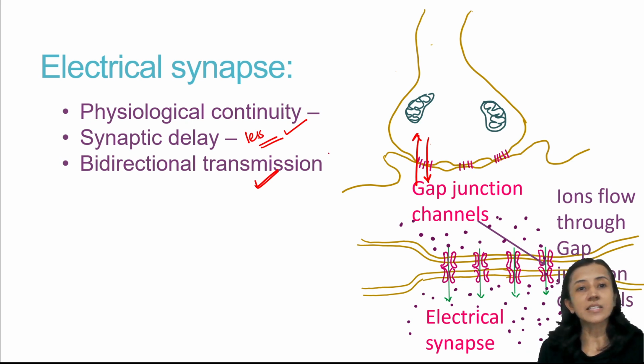The third characteristic, which is present in both electrical as well as chemical synapses, is that they are both sensitive to hypoxia. If there is hypoxia, synaptic transmission is affected. This variety of synapses is not commonly seen in the central nervous system.